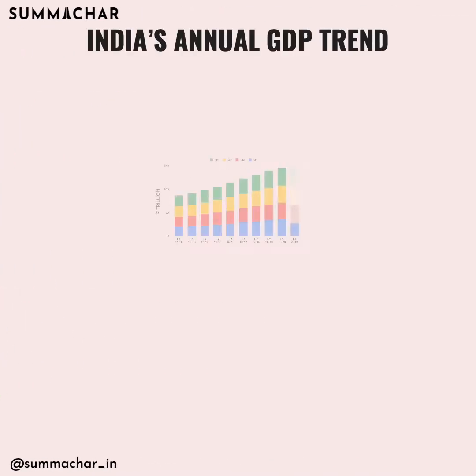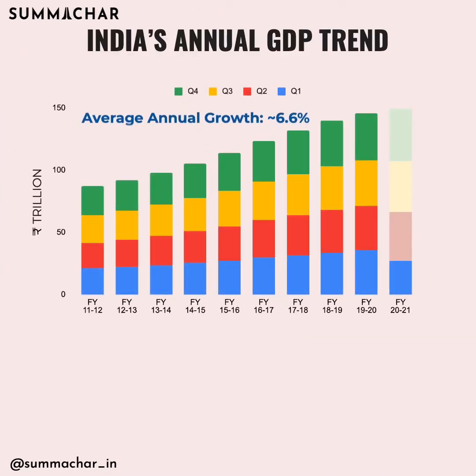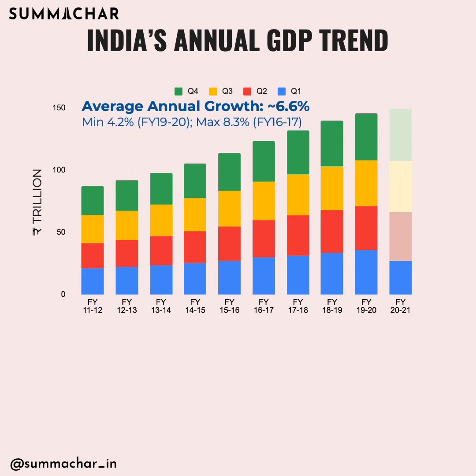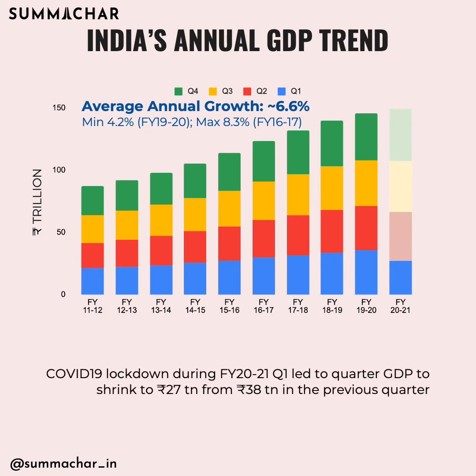If we look at the annual GDP, India had an average annual growth of 6.6% in the last decade. The minimum was 4.2% in FY 1920 and the max was 8.3% in FY 16-17. The COVID-19 lockdown during FY 2021 Q1 led to the quarterly GDP shrinking to 27 trillion rupees from 38 trillion